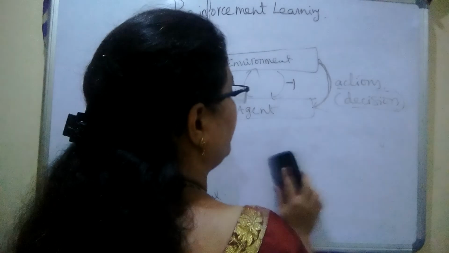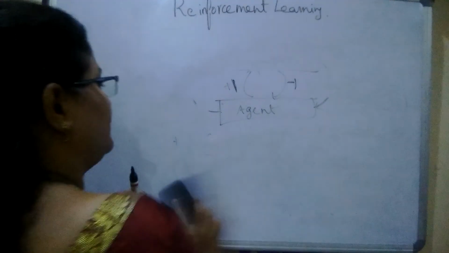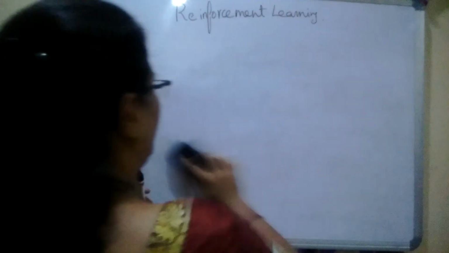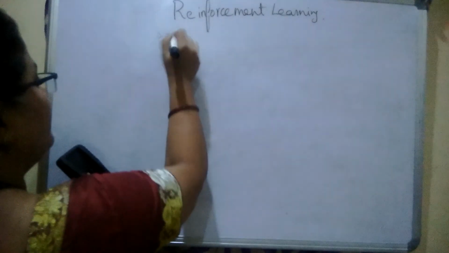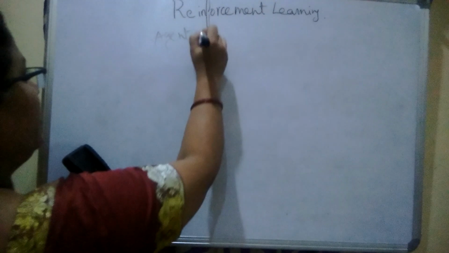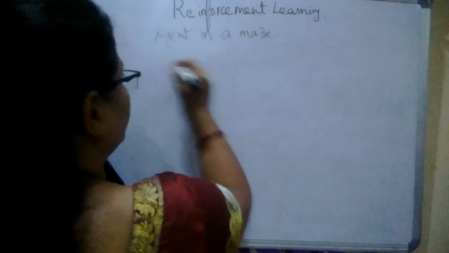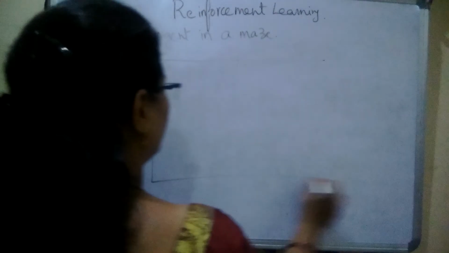While implementing the reinforcement learning, we see one good example based on this reinforcement learning. That is nothing but a maze example. So, agent in a maze is the example of reinforcement learning. Agent in a maze. This maze is a 3x4 maze.